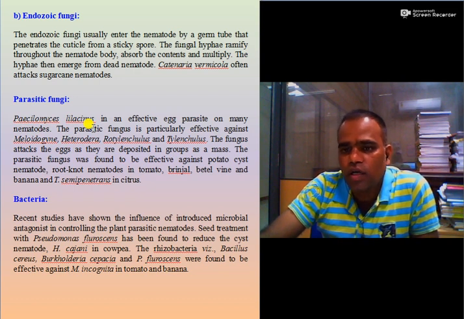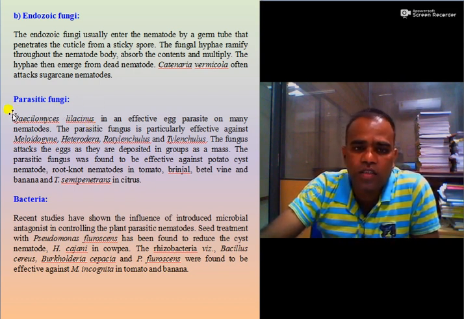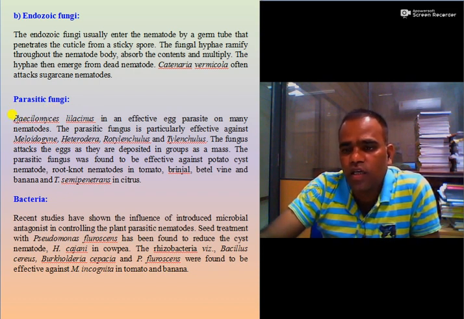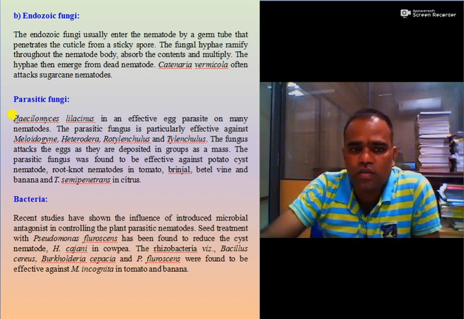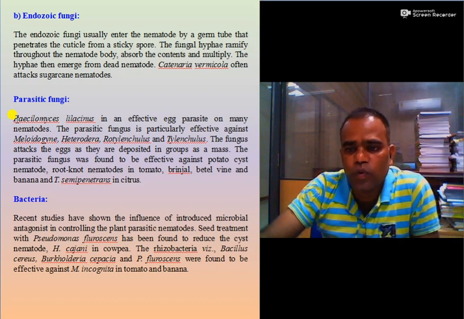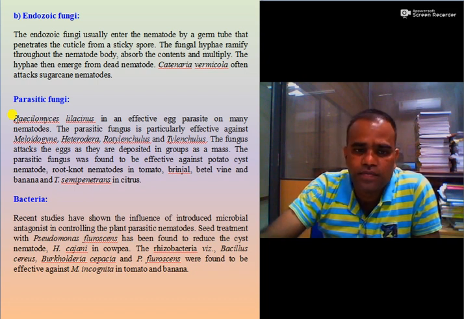So, dear students, you must keep in mind this Paecilomyces lilacinus, as it is a very important biocontrol agent which is useful against a number of nematode species.